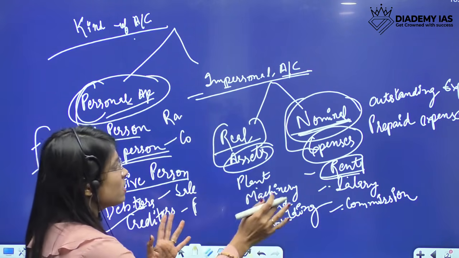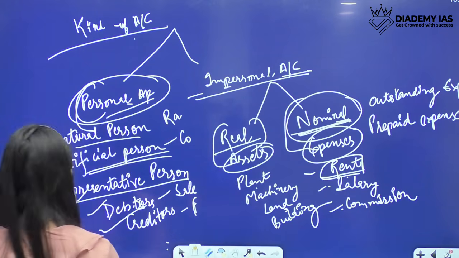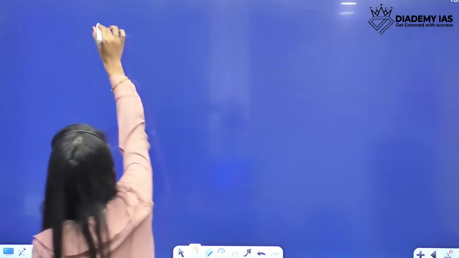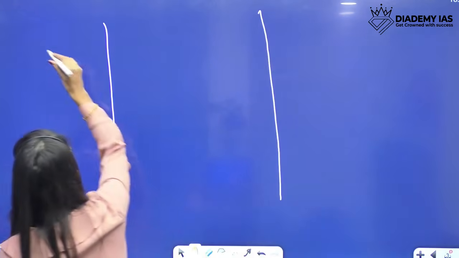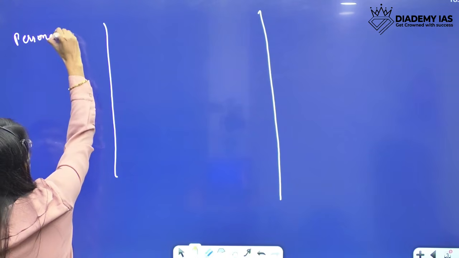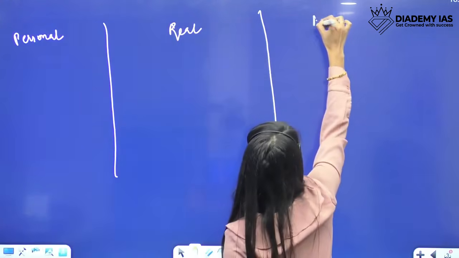Please remember these by heart. I'll make a chart of this: personal, everyone please note that, real, nominal.